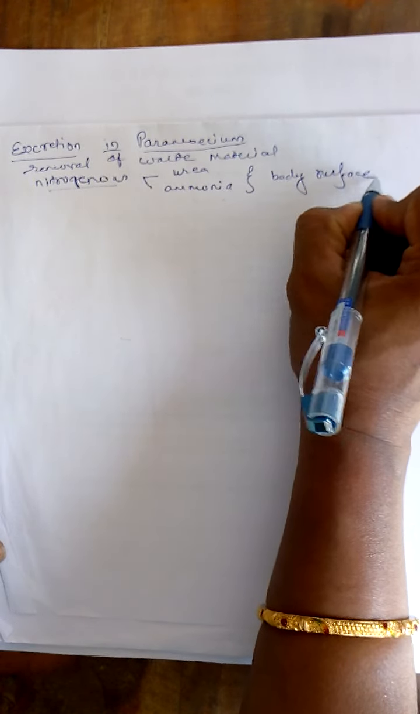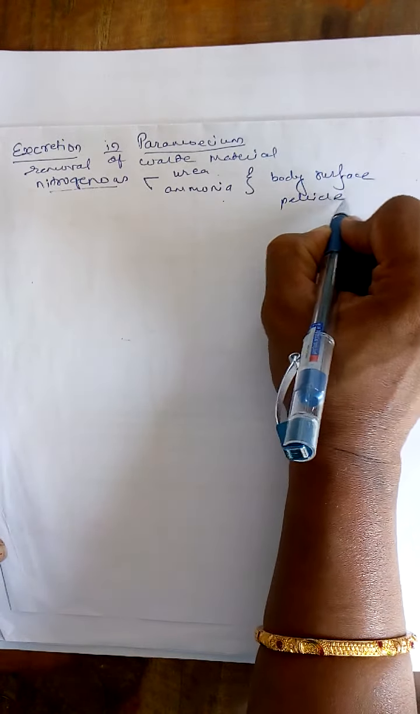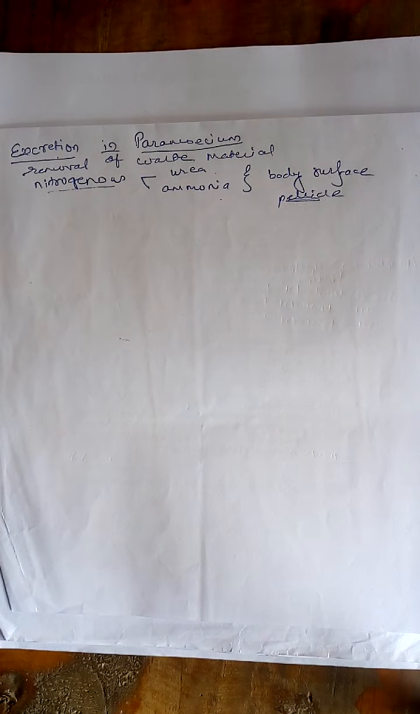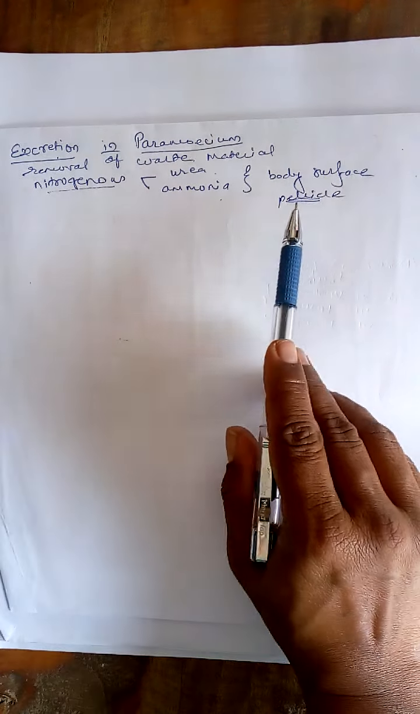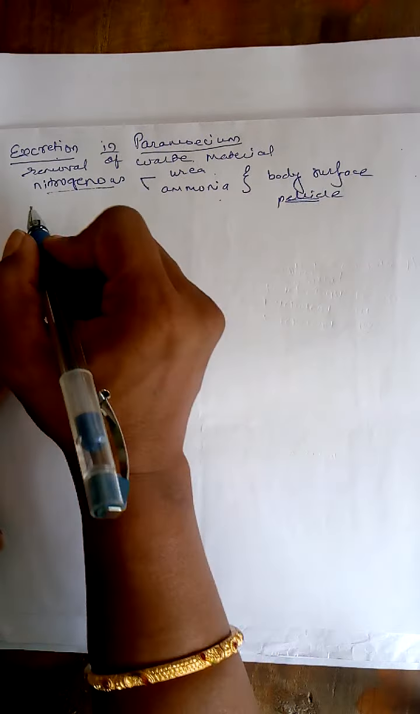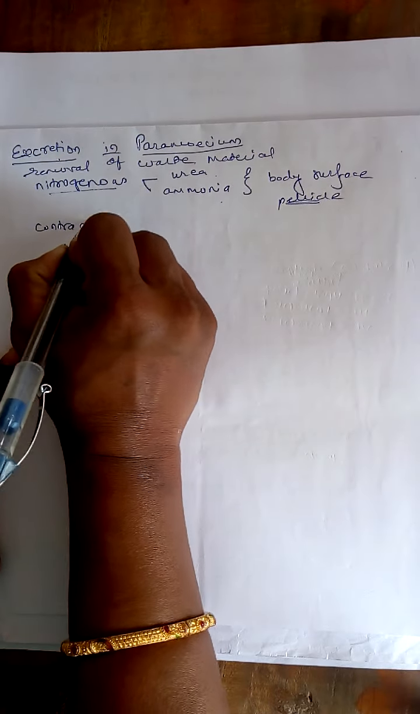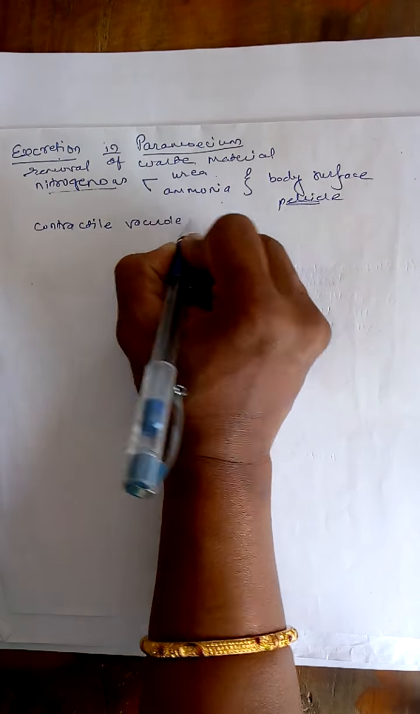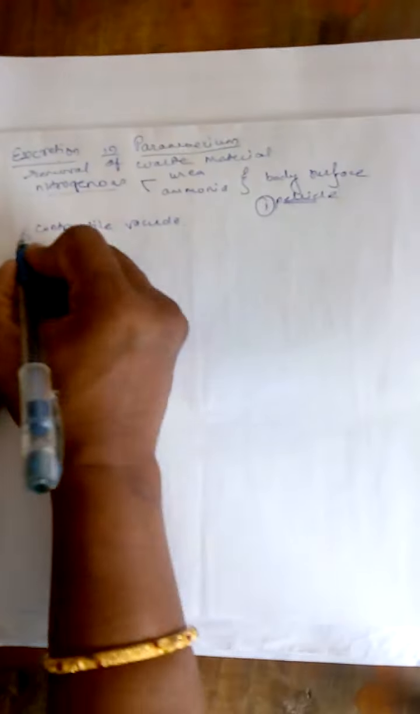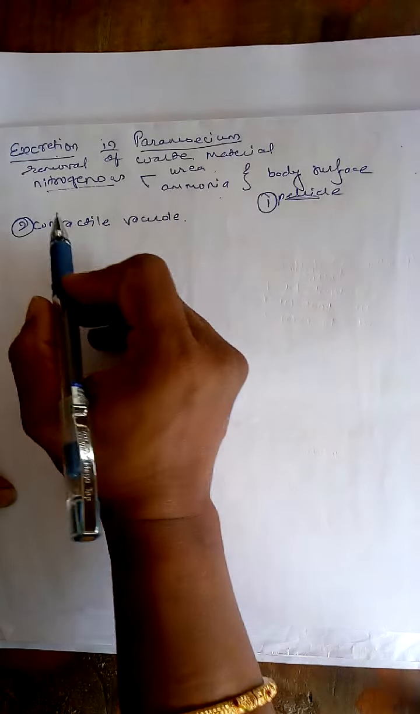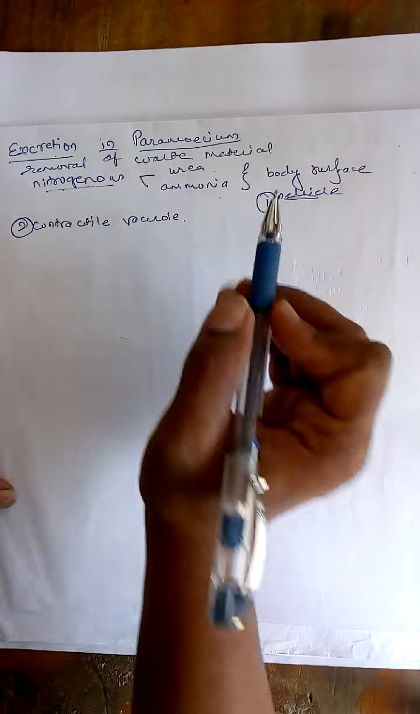So body surface means what? We call it the pellicle. So in the case of paramecium, the pellicle is helpful for the process of excretion. Along with the pellicle, one more cell organelle is there, known as the contractile vacuole. So the pellicle is the first one and the second one is the contractile vacuole, which are responsible for removing the nitrogenous waste material from the body.